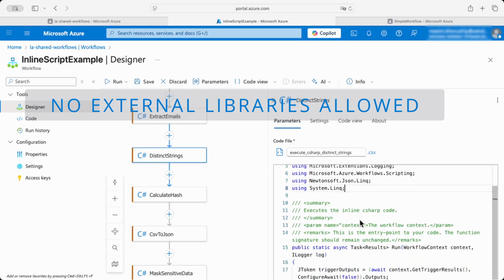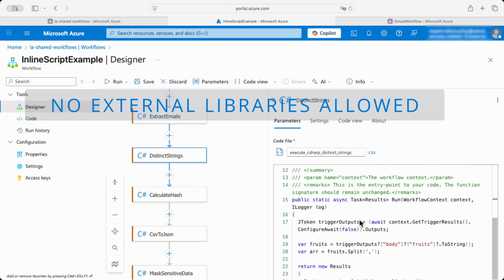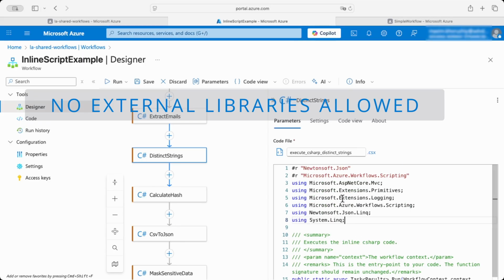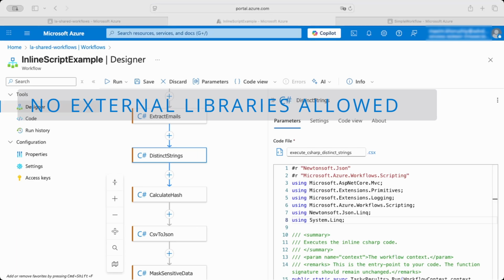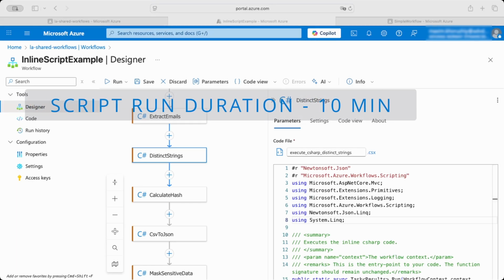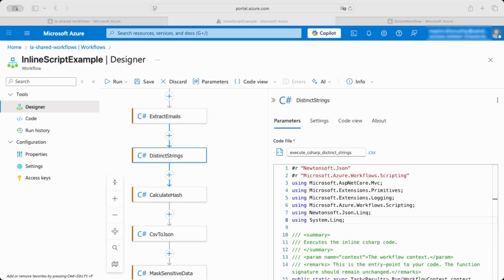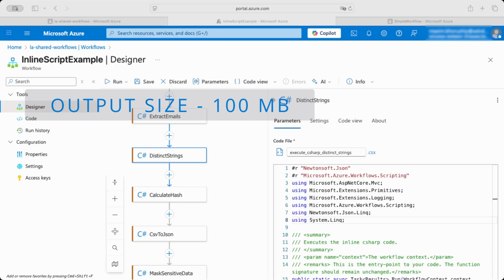So some logic needs additional namespaces to be added. Remember this is important, otherwise your script will not work. Another limitation is script run duration: it's 10 minutes maximum. The output size is limited to 100 megabytes. For heavy logic, still use Azure Functions.